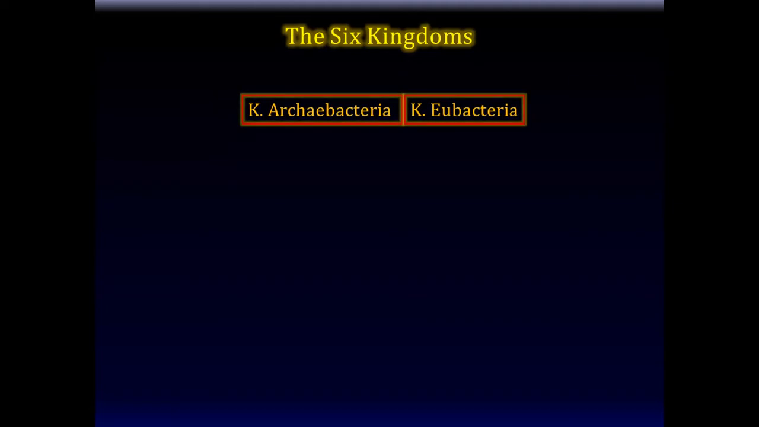And if you also recall, 2 of these kingdoms were dedicated to bacteria. They're called Kingdom Archaebacteria, ancient bacteria, and Kingdom Eubacteria, or true bacteria. So 2 of the 6 kingdoms are dedicated to bacteria. That also speaks to their rich heritage, so to speak. These were the first living things to evolve on the planet, according to science.